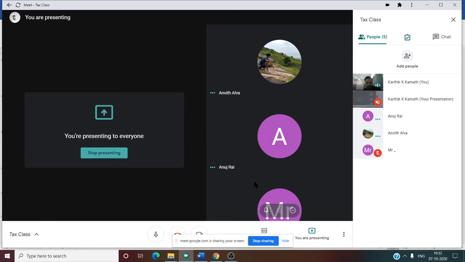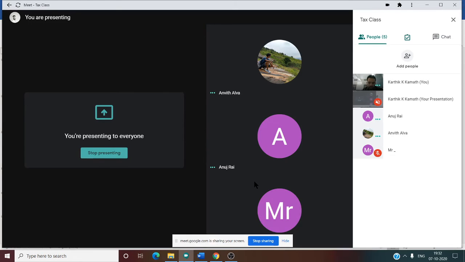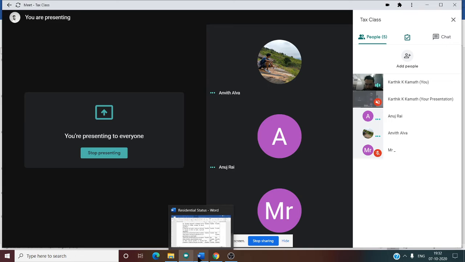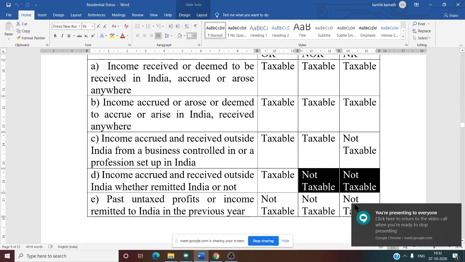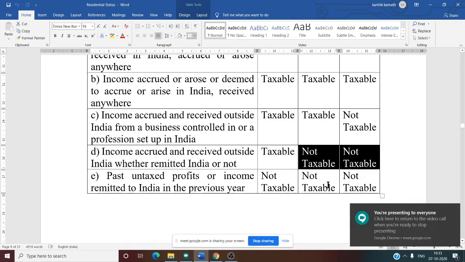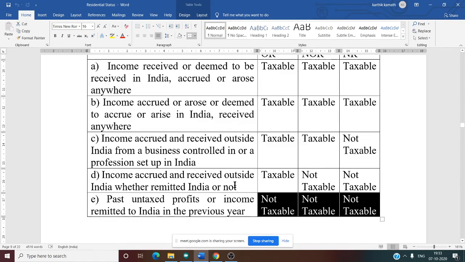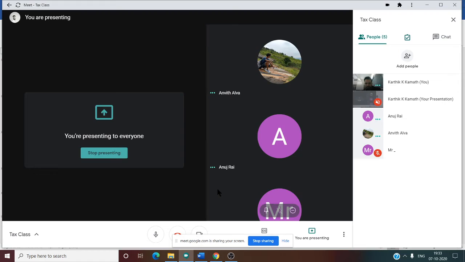Suppose there is 10,000 brought from the previous year. In that case, no tax. It is exempt, not taxable, for everyone. Past untaxed profit or income remitted to India in the previous year is not taxable. So, have you understood these five conditions? Yes, sir.